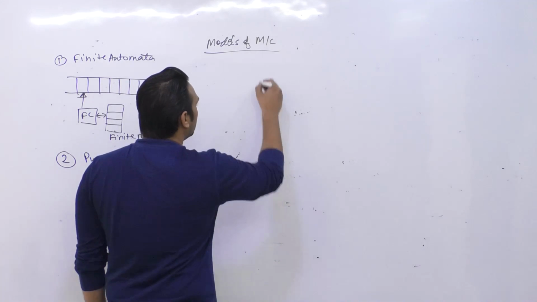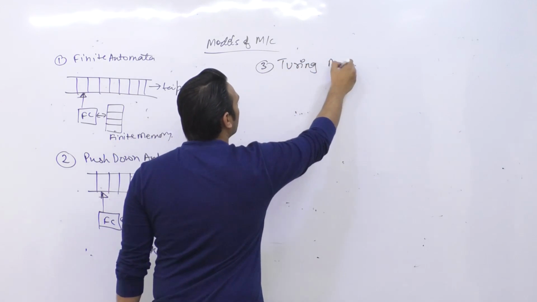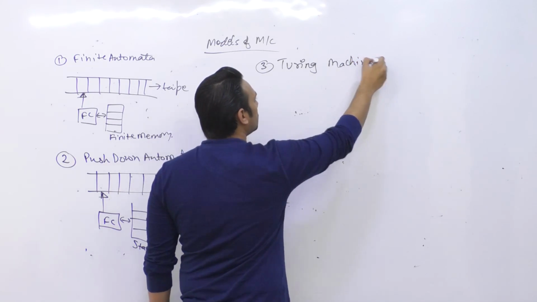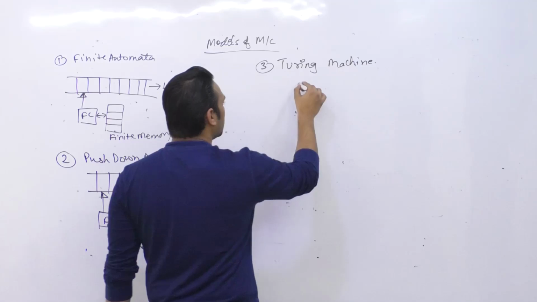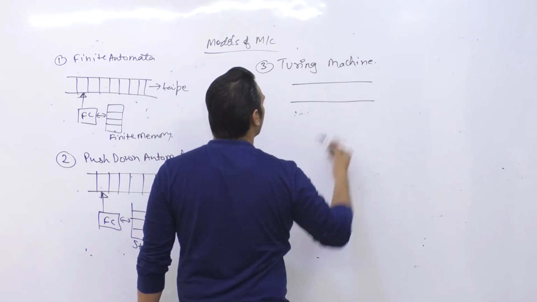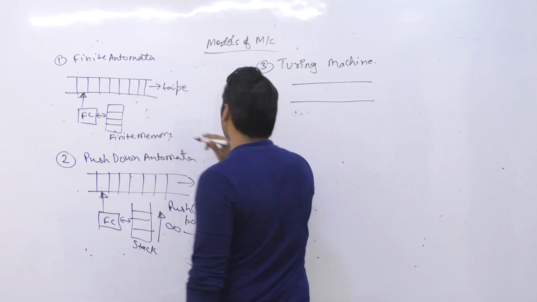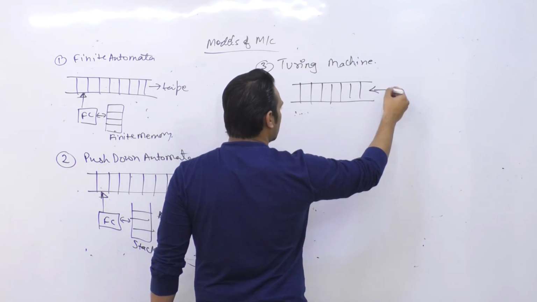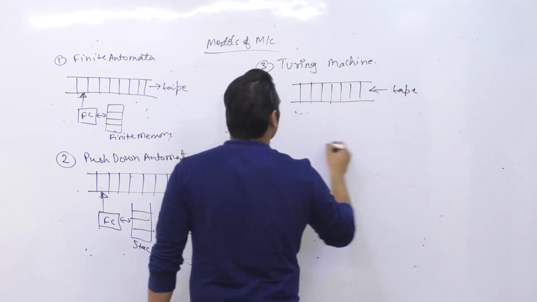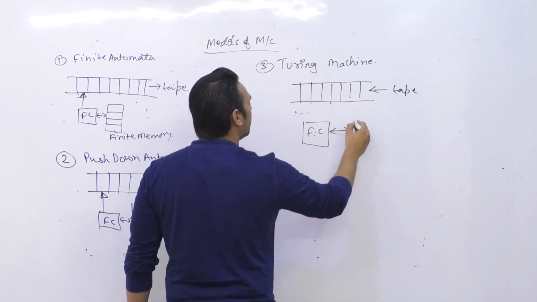The third one here is a Turing machine. So again, with this Turing machine, we do not really have an infinite memory. So it is the same as a finite automata, but with a slight difference. So this is a tape, this is your finite control, and here again we have a finite memory.